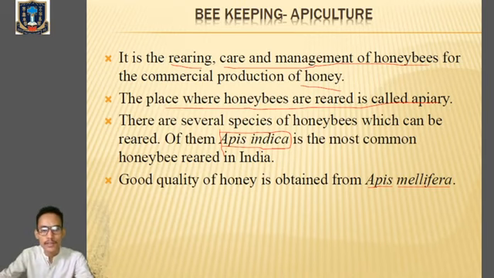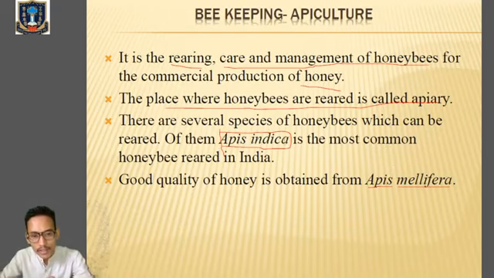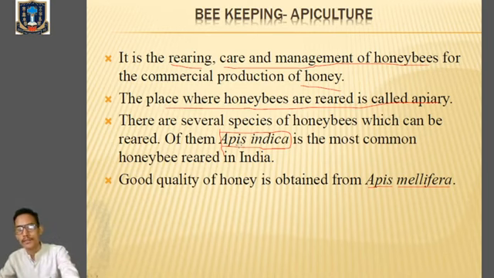So you can see over here that I've written the scientific name of the honeybee in italics, but whenever we are writing it, we have to underline it separately. Please keep this in your mind, because in class 11 we are learning about binomial nomenclature and the rules of nomenclature. Clear? So keep this in your mind.